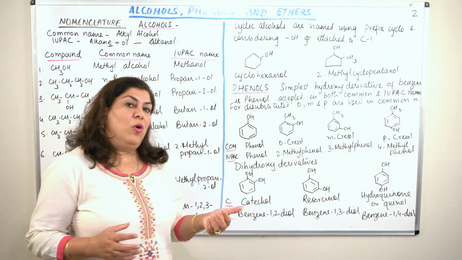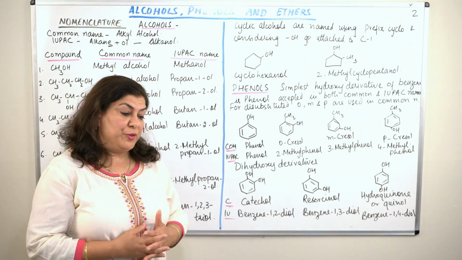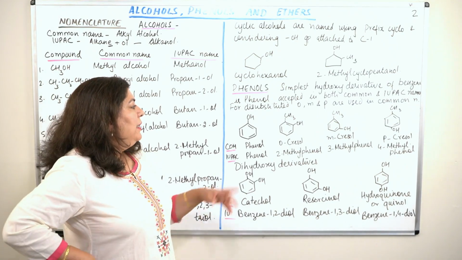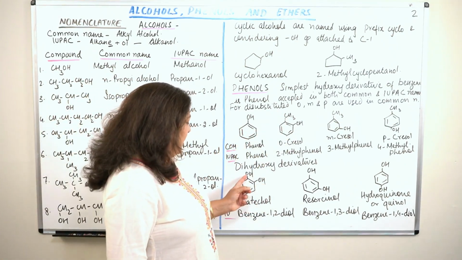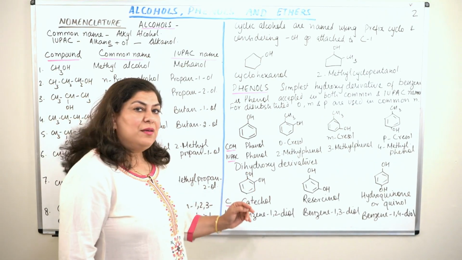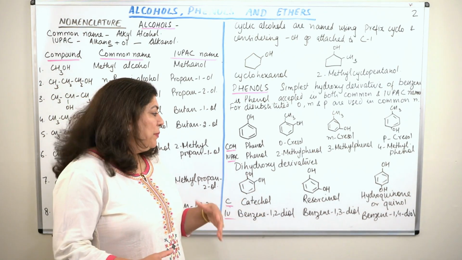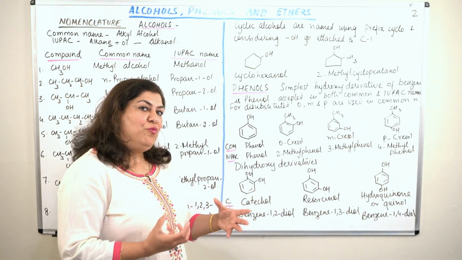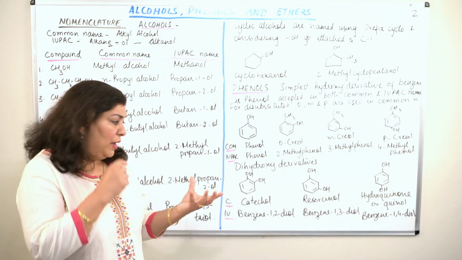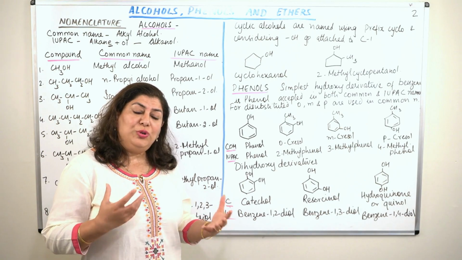If you have alcohols or phenols which have two alcoholic groups, two OH groups, now we do not call them phenols. Because if you call it phenol, and let us say both of these are OH, which one do I accept as carbon 1 and which one as carbon 2? It becomes difficult to assume which one you are treating as the main, and you cannot treat them differently. After all, both the alcoholic groups are identical. Your name should also show that they are identical.